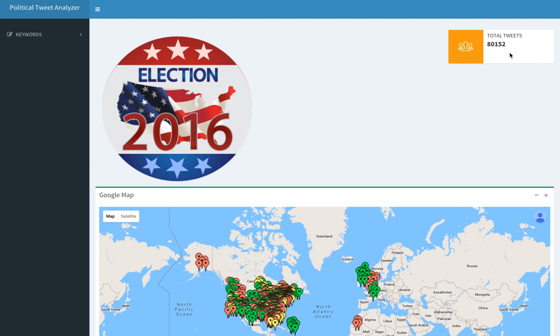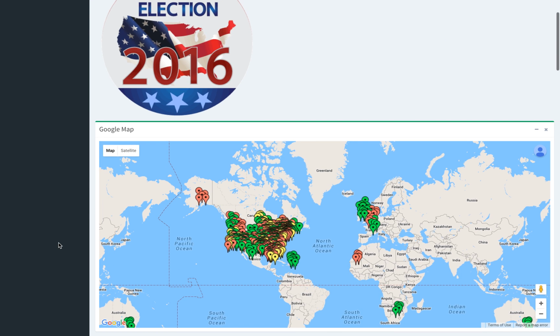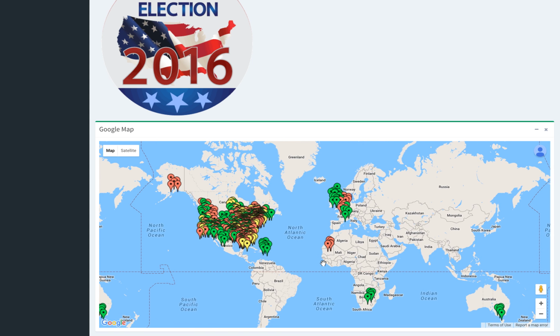Here we can see the total number of tweets that we gathered, around 80,000, which corresponds to about 800 MB of data. What we first visualized is the location for the tweets which did have location, where the tweets were coming from, on the map using Google APIs. And as we can clearly see, since we were filtering our streaming Twitter API for tweets about the candidates in these elections, most of the tweets are from the USA because it's the US presidential elections.